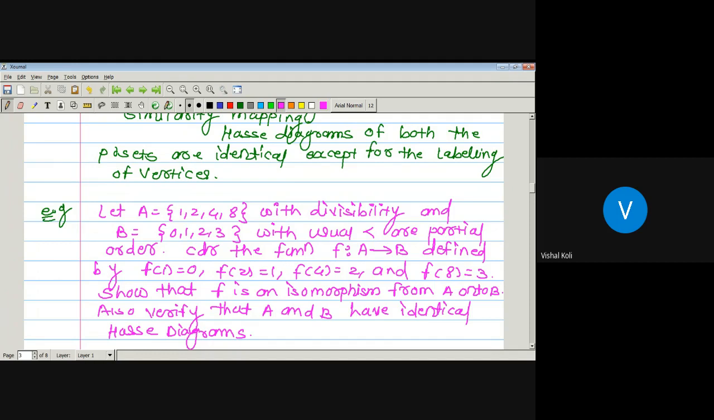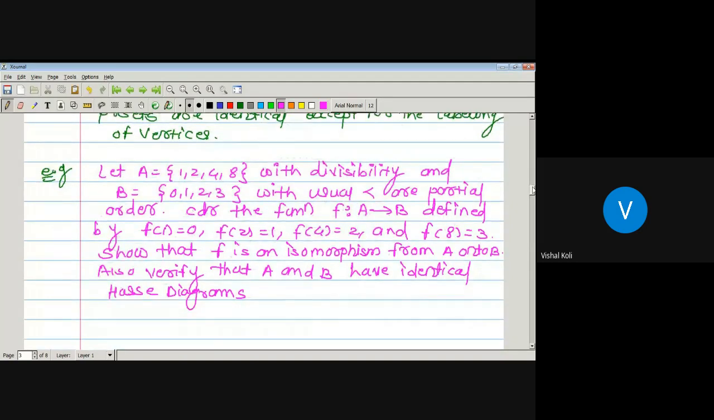Okay, so here we have two sets A and B and each has four elements, and there is a function f defined from A to B by f of 1 is 0, f of 2 is 1, f of 4 is 2 and f of 8 is equal to 3. Then we have to check whether there is an isomorphism from set A to set B, and if there is, then we have to check whether the posets A and B have the same Hasse diagram or not. Okay, now let us see the solution.